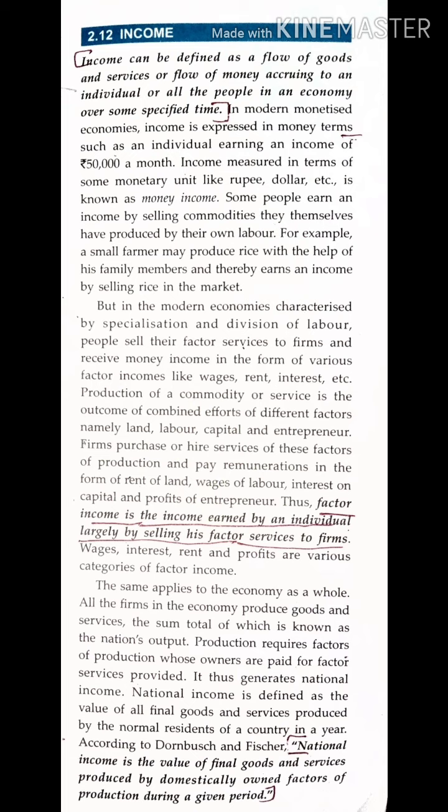Fine. So that is national income. Once again I'll read it. National income is the value of final goods and services produced by domestically owned factors of production during a given period. Domestically owned, that means the one which is within the boundaries of the country. Okay, so whatever is being produced or sold or whatever service is being given within the boundaries of the country, that is national income.